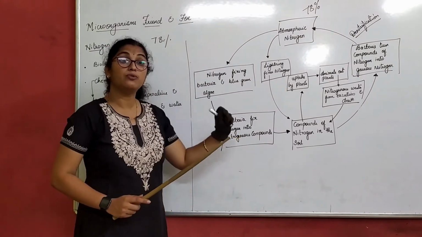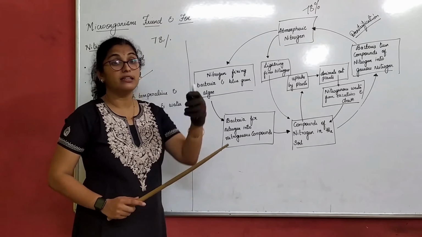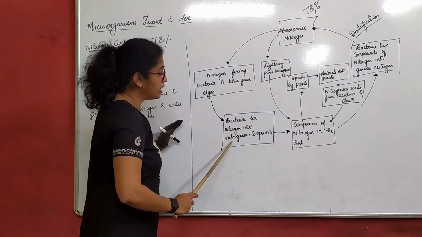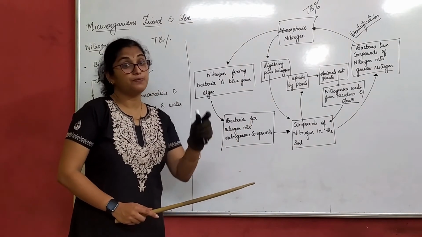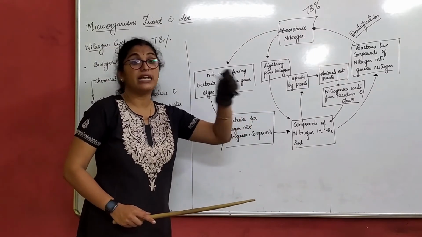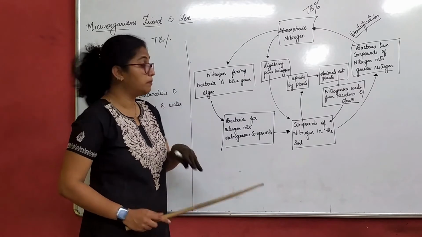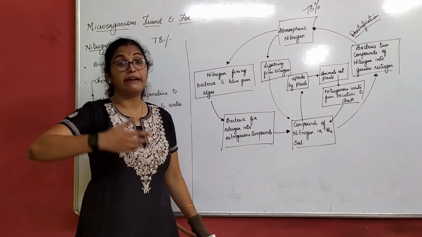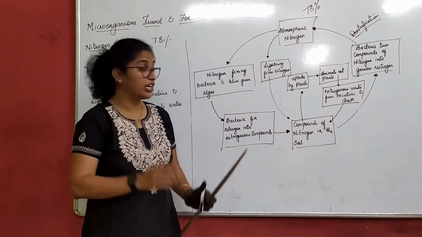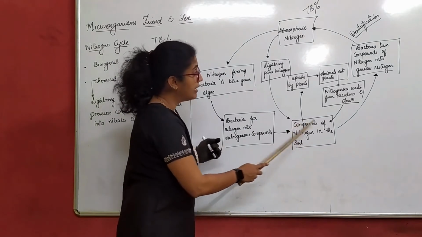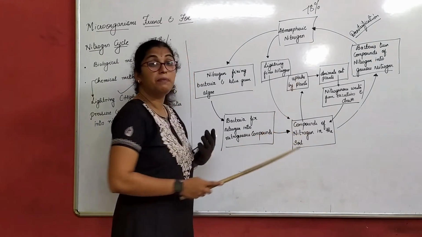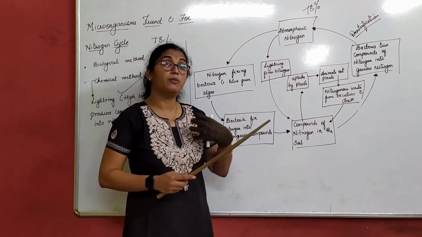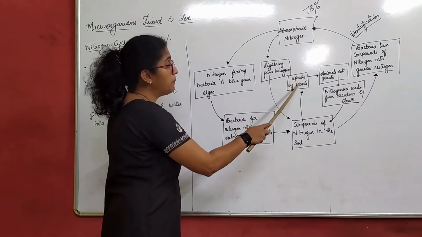What will these do? These will do nitrification, which is done by the Nitrosomonas bacteria present in the soil. Bacteria fix nitrogen into nitrogenous compounds. What are those? It fixes into nitrates and ammonia, which are consumable by the plants. Further, compounds of nitrogen in the soil: how? This ammonia will convert to nitrates, right? Ammonification, that is what we understand from this. Now, how do the plants take up nitrogen? By assimilation. They absorb the consumable form of nitrogen through the roots.